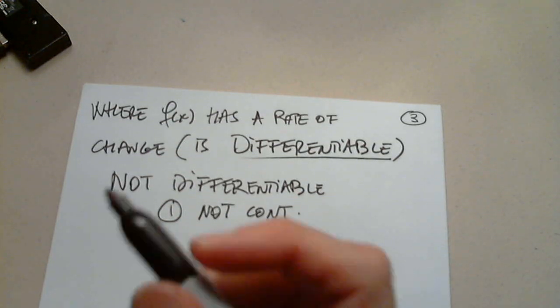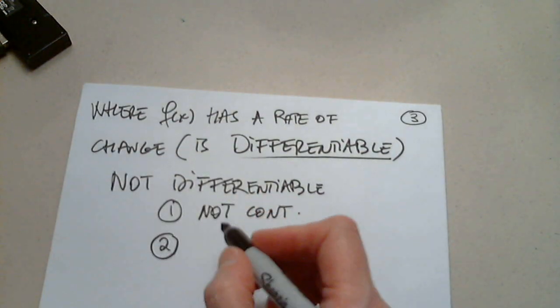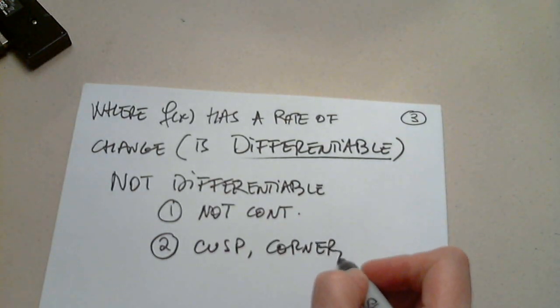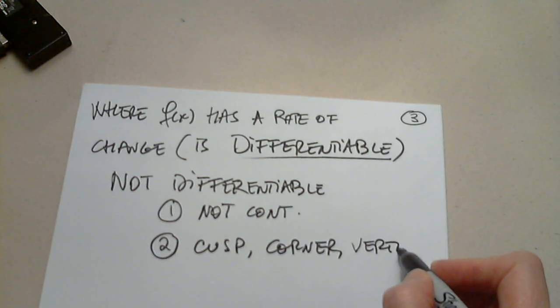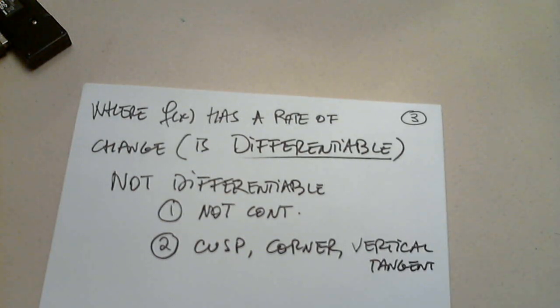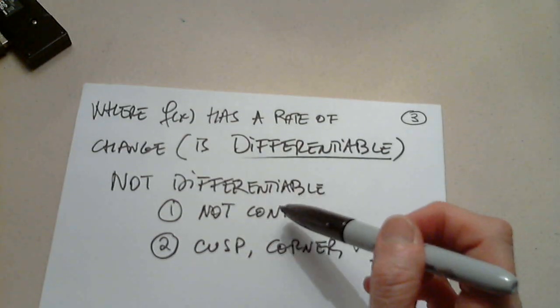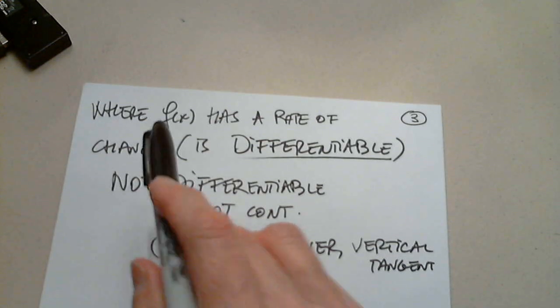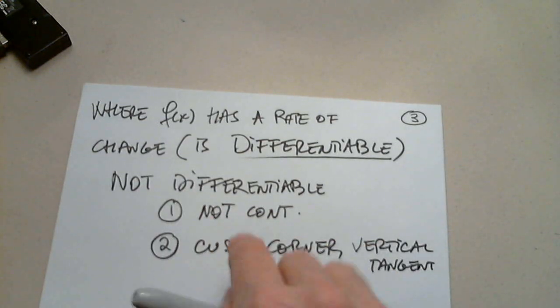So, number two, cusp, corner, vertical tangent. So first of all, it's not continuous. I will not be able to give you a rate of change. If it has a cusp, what is a cusp?